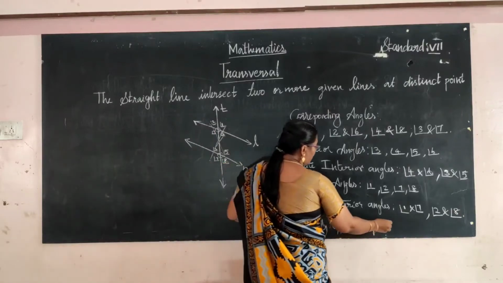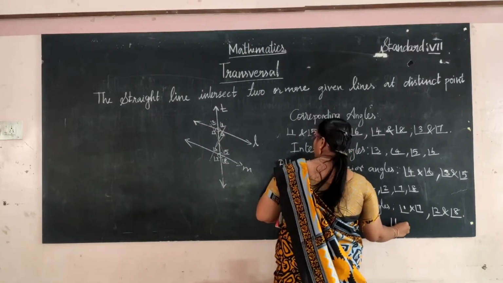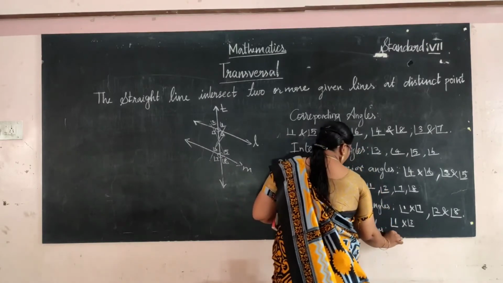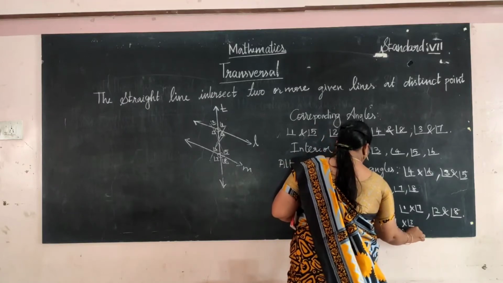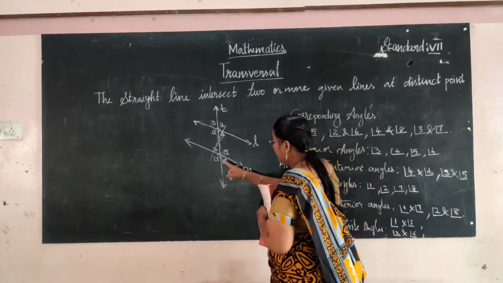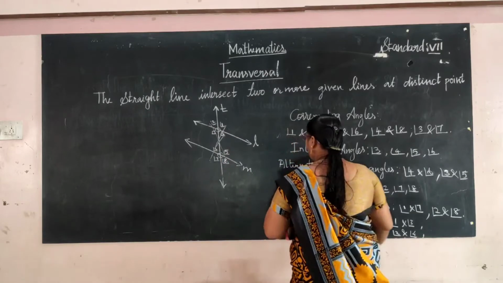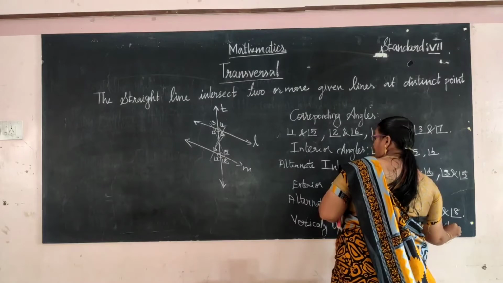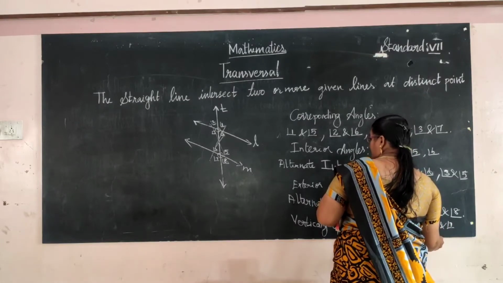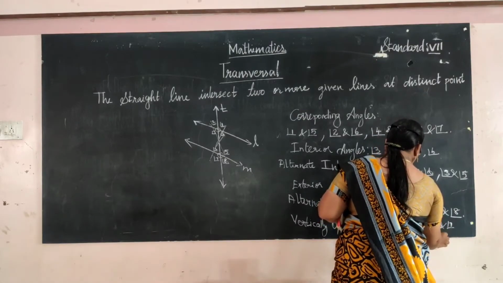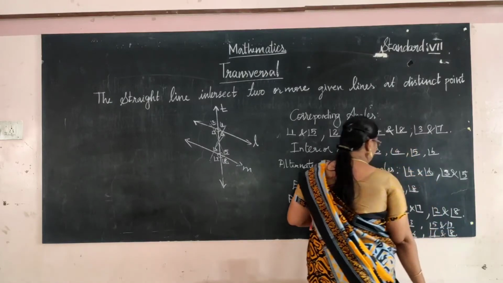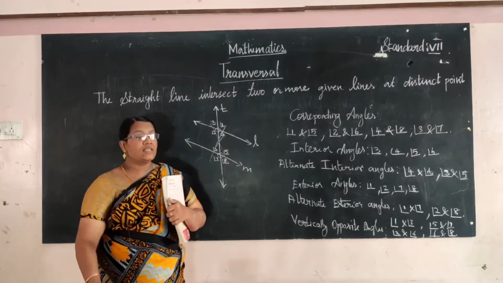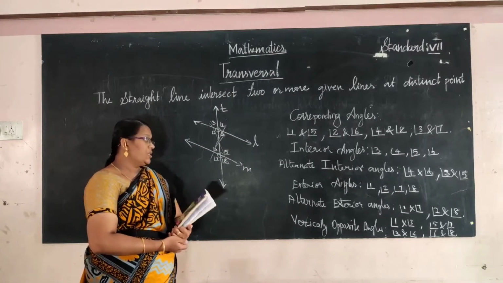Angle 1 is vertical to angle 3, and angle 2 and 4. And here on the line M, angle 5 and 7, and then 6 and 8. These are all called the vertically opposite angles.